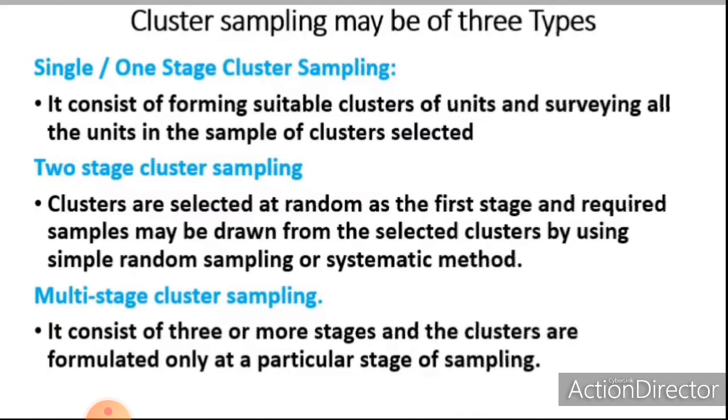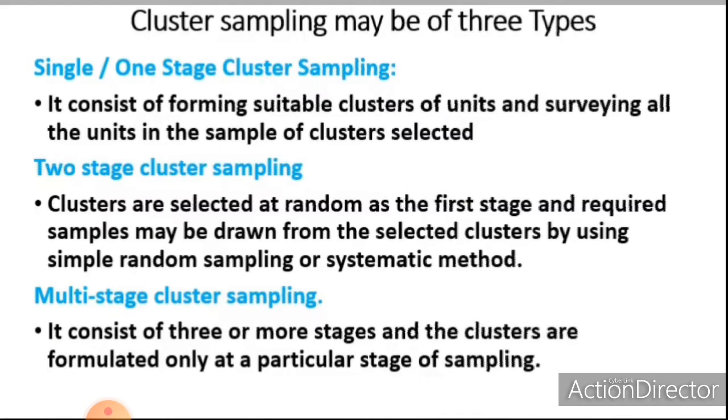Here clusters are selected at random as the first stage and required samples may be drawn from the selected clusters by using simple random sampling or the systematic method. In single or one stage cluster sampling, the data is collected from each and every item of the selected cluster. But here the data is collected only from the sample taken from the selected cluster.